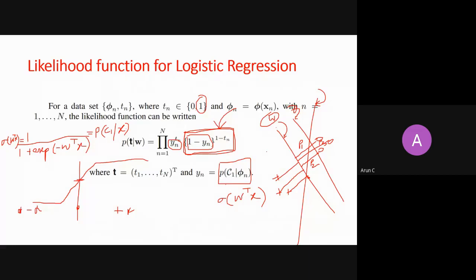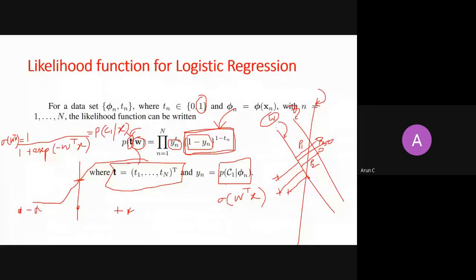And this is all. I am multiplying every probability from P1, P2, P3, P4, P5, P6, up to the total number of samples in my data set. For class C1, I am calculating Yn, and for class C2, I am calculating the 1 minus Yn probability. I'm multiplying them all, and this is my likelihood function. This T is the probability of my data set, because T is a vector whose length is the number of samples in my data set. So you can just read it as a data set. What is your data set saying, for a given hyperplane W?